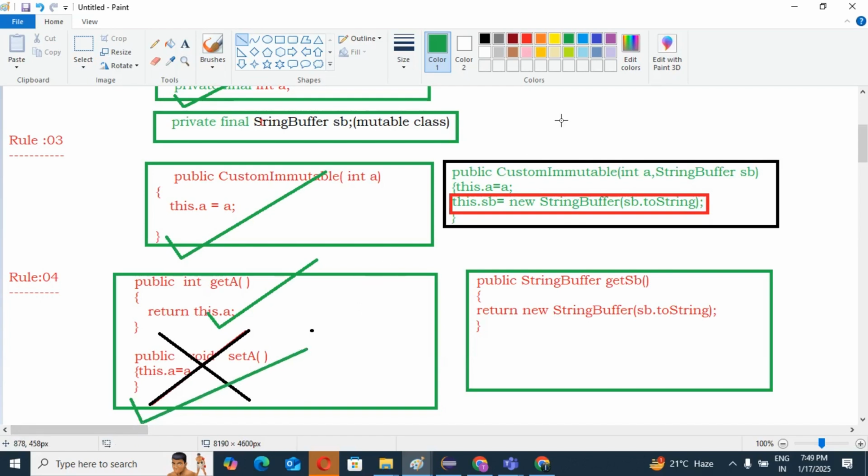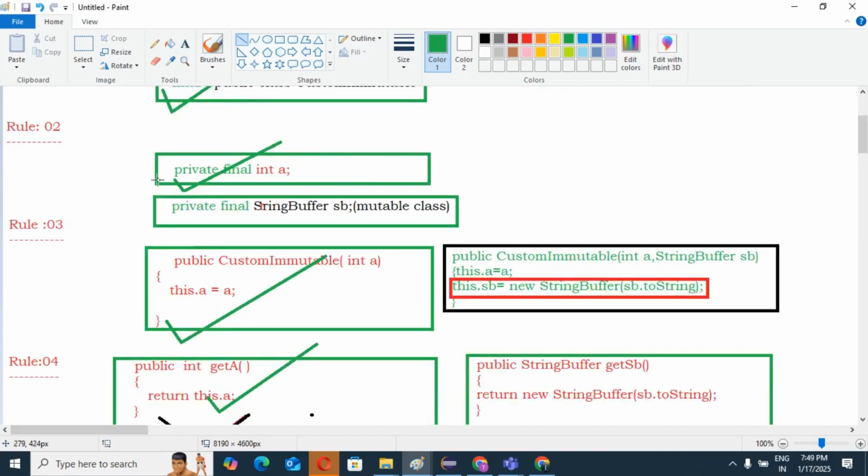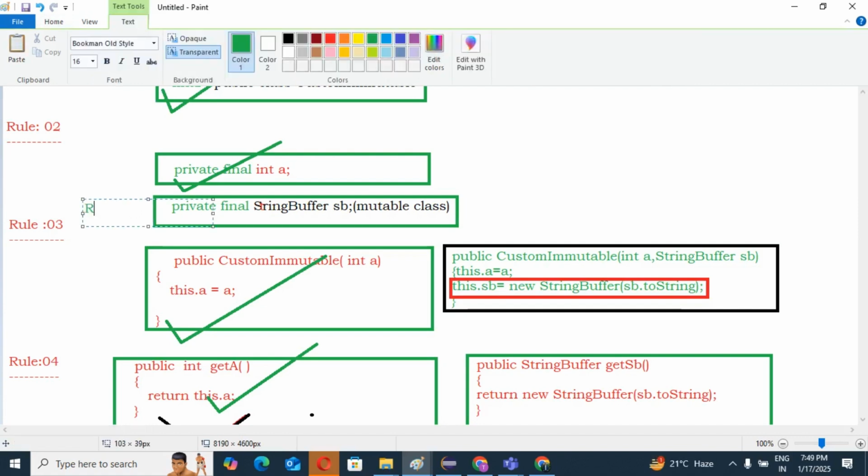And guys, what is the fifth rule? Rule number 5.